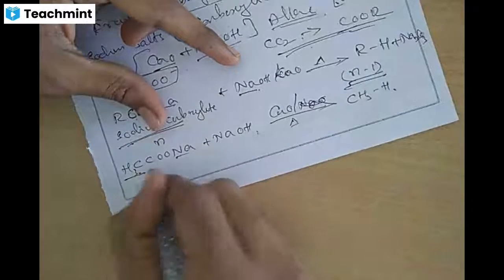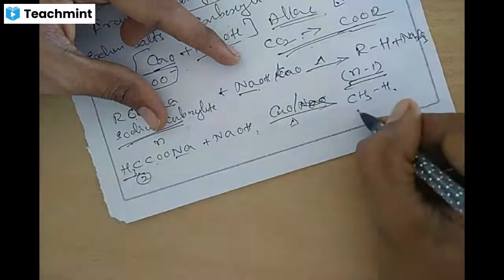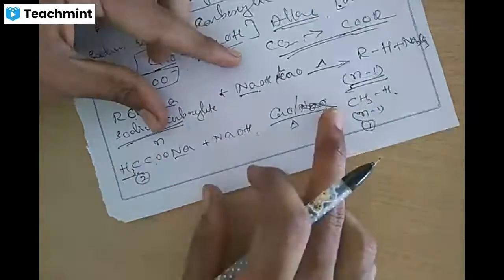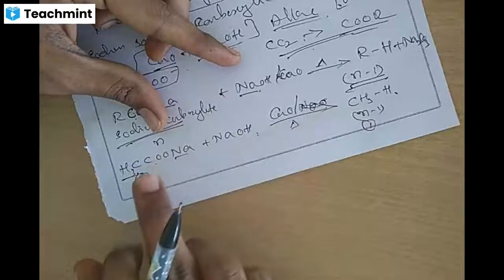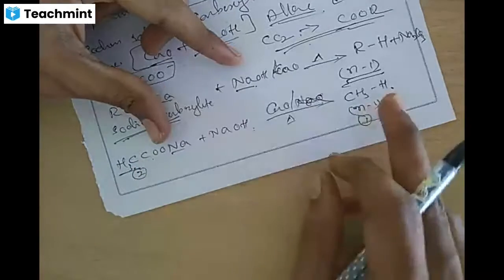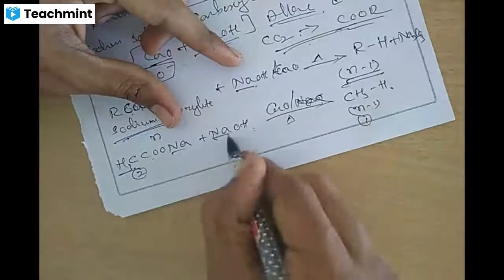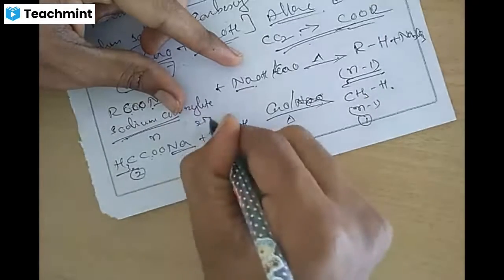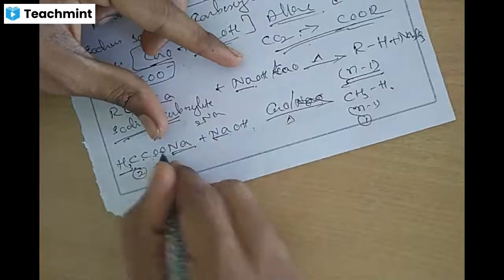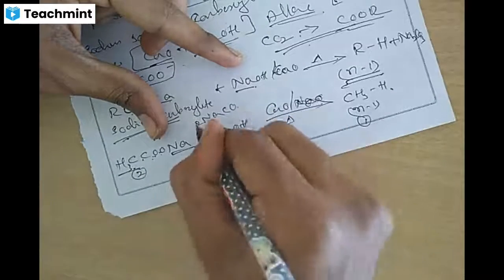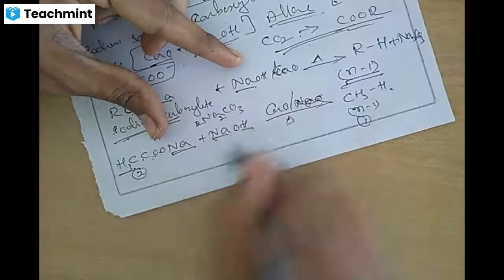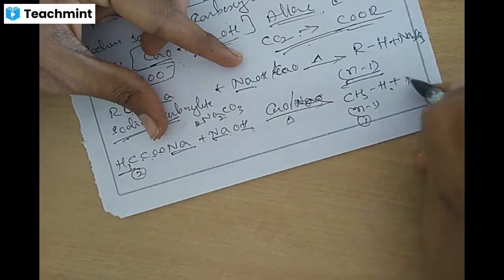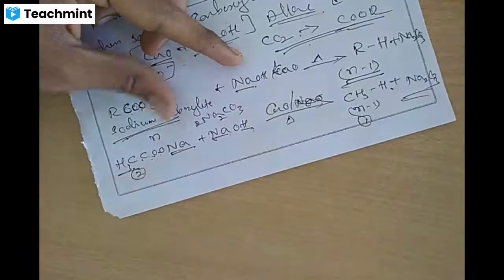CH3 and H, 1 and 2 carbon. Carbon reduces to n minus 1, that is carbon number 1. Less than 1 carbon decreases from the carboxylic acid. So CH4. Along with it, this COO and O, 2 Na, carbon 1, 2, 3 oxygen, Na2CO3, and this hydrogen binds to this, forming CH4 plus Na2CO3, sodium carbonate.